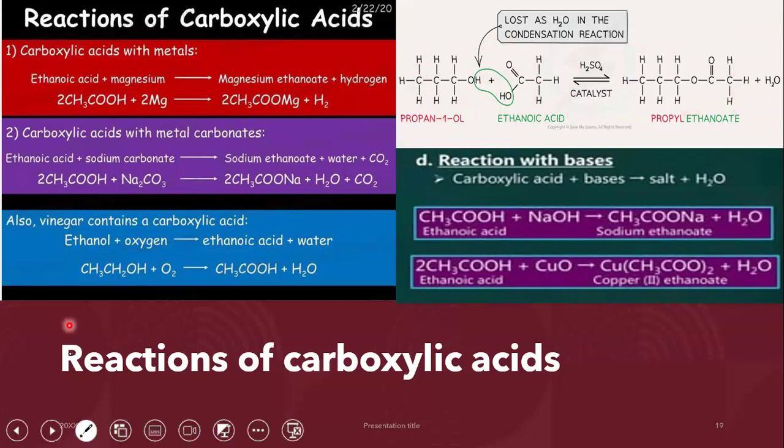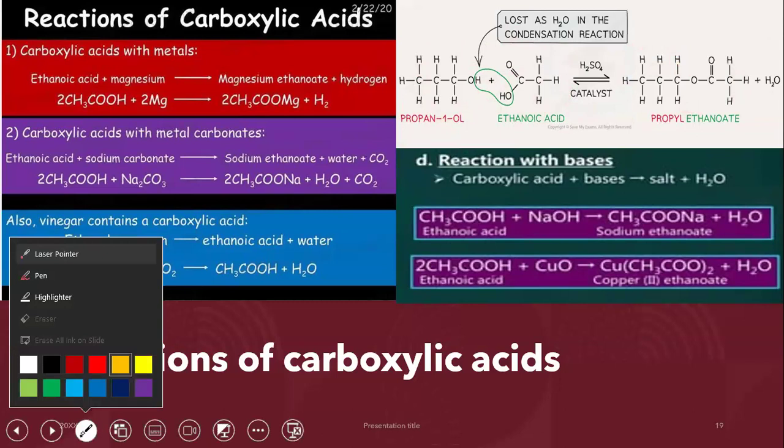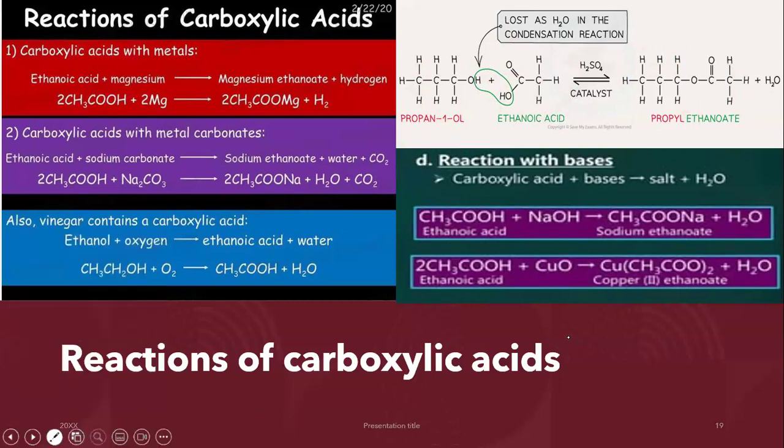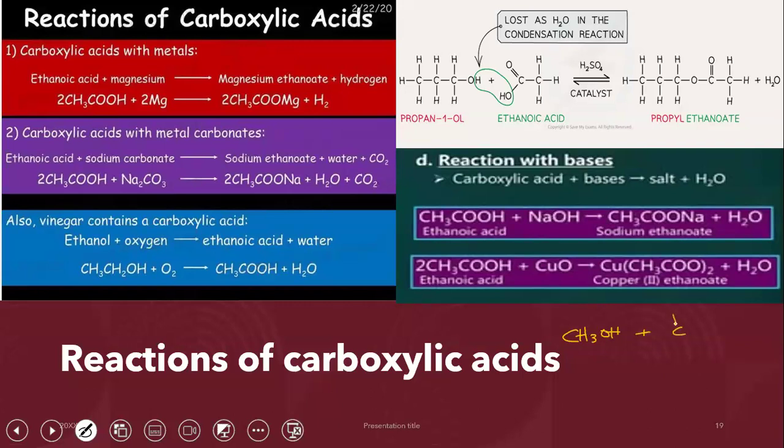How does an ester form? An ester forms something like this. Let's say that we have methanol. Methanol is going to be CH3OH, right? One carbon atom. Let's go ahead and react it with ethanoic acid. In fact, let me draw the displayed formula for you guys so it's as easy as possible.